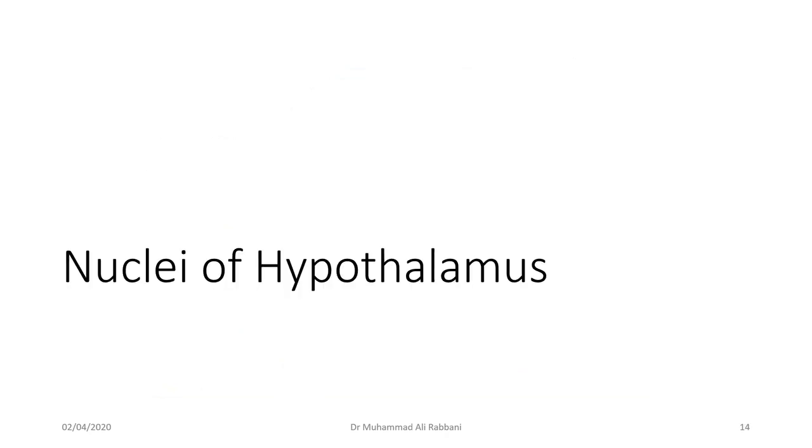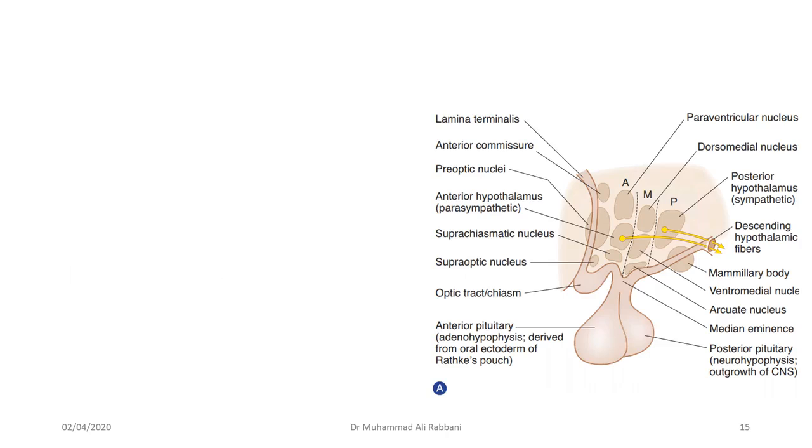So let's discuss the various nuclei of the hypothalamus. I just told you that there are a medial part and a lateral part, but for the purpose of simplicity, this is a picture from Kaplan. I will not go into which nucleus is on the lateral side and which is on the medial side. I will just discuss the nuclei as they are present from anterior to posterior. They are roughly divided into three regions. This is a picture from Kaplan neuroanatomy.